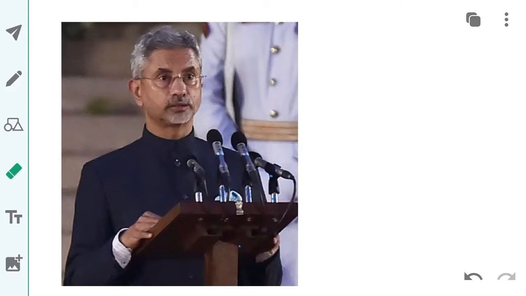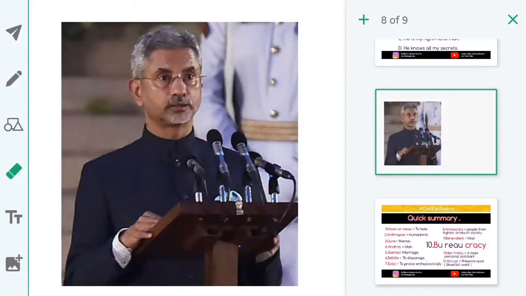So earlier he was a bureaucrat, now he has become a politician because he has got elected to Rajya Sabha from Gujarat. So I will not tell his name. He is a perfect example of who the bureaucrats are and what the difference between bureaucrats and politicians is.